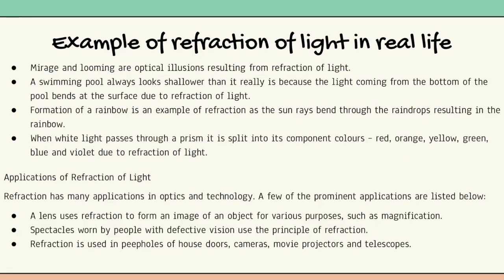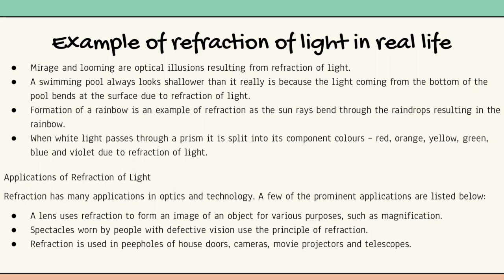Examples of refraction of light in real life. First, mirage and looming are optical illusions resulting from refraction of light. Secondly, a swimming pool. It always looks shallower than it actually is because the light coming from the bottom of the pool bends at the surface due to refraction of light.